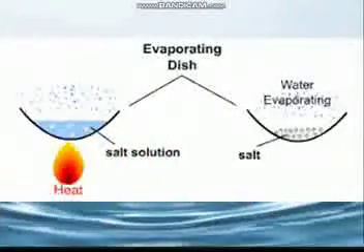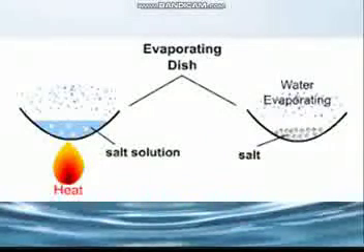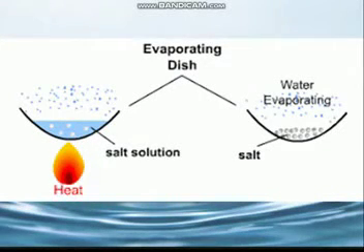Means students, you also know and understand this process. Evaporation means what? A soluble solid can be obtained from the liquid in which it is dissolved. Means a substance which is dissolved in water, you separate it by using the evaporation method. The process of converting a liquid into vapor by heating is called evaporation. Students, you know the process of evaporation is also used to obtain salt from seawater.